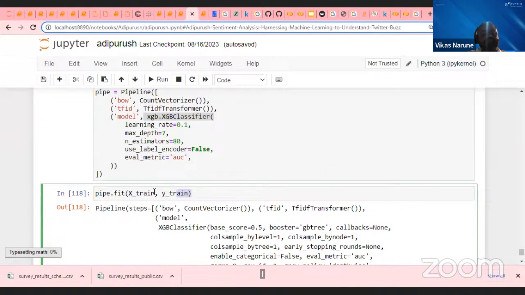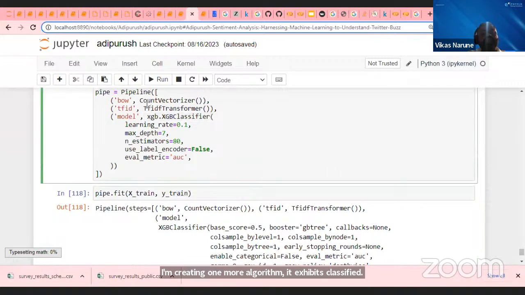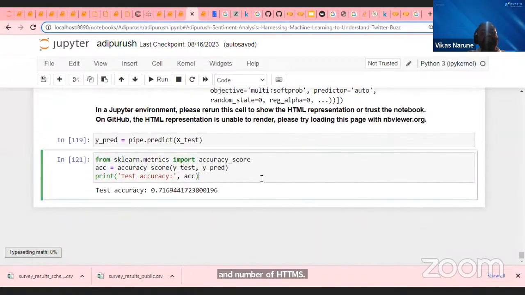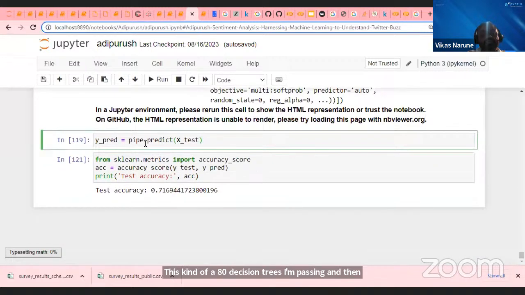Now I'm checking my pipeline. I'm passing TF-IDF, and then some parameters, learning rate and number of estimators, meaning 80 decision trees. Then, guys, I'm checking my score. You can check the same score is coming, and this is how you can do a prediction. This is end to end, guys.